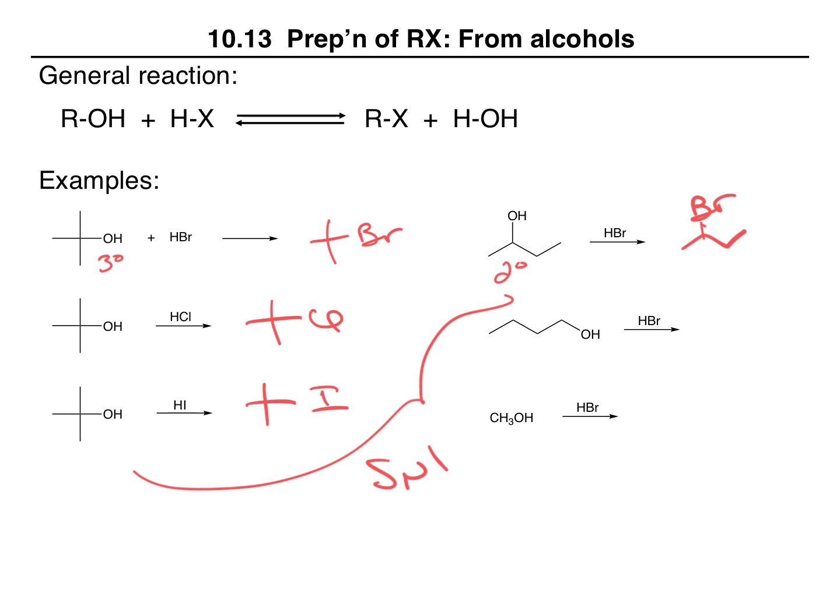Now, we also saw that a primary alcohol could undergo substitution, and methanol can also undergo substitution. So we know that this reaction can work on tertiary, secondary, primary, and methyl alcohols.